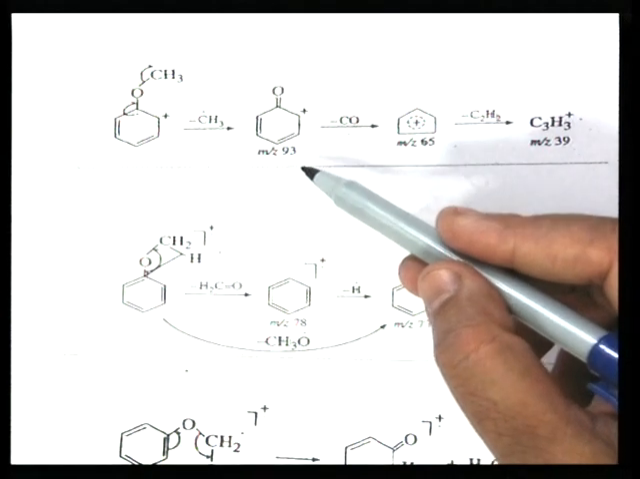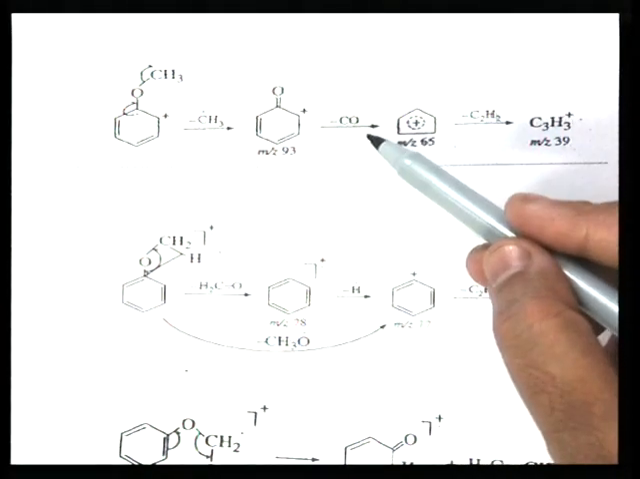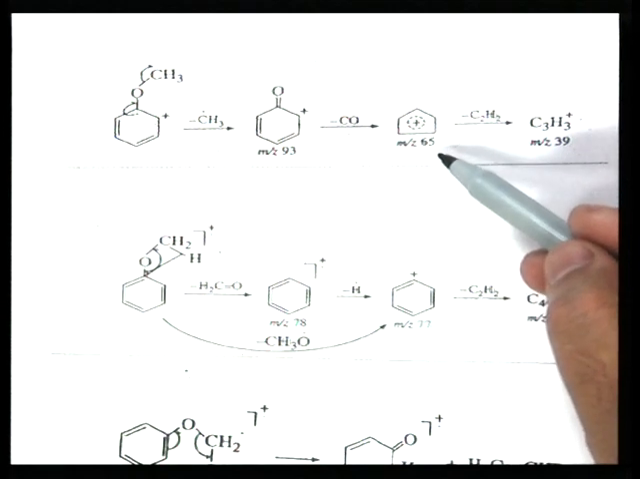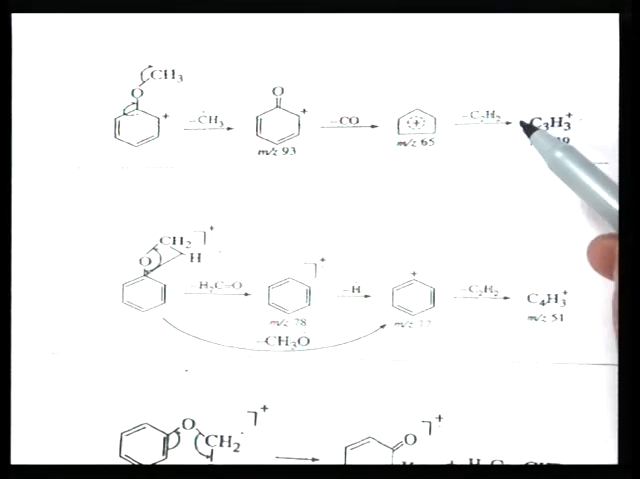Now, this cation loses a neutral CO molecule to form C5H5+ at m/z 65, which further loses an acetylene molecule to give C3H3+ at m/z 39.